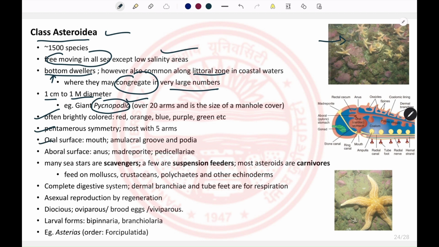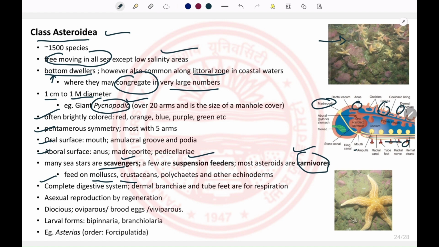The oral surface has the mouth, the ambulacral grooves and the podia. On the other hand, the aboral surface includes the anus, the spines, and also the dermal branchiae and the madreporite. The sea stars can be scavengers, they can be suspension feeders. However, most of them are carnivorous or predatory. As we have seen, they engulf molluscs and crustaceans.